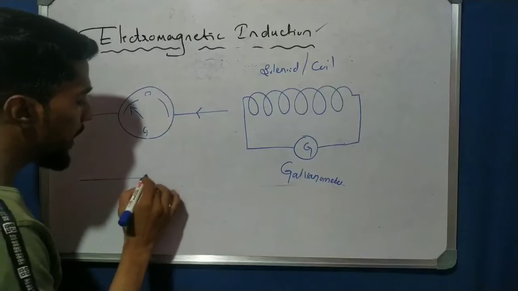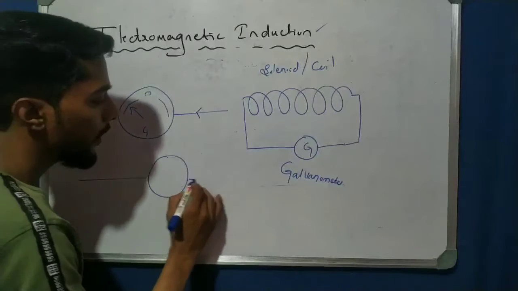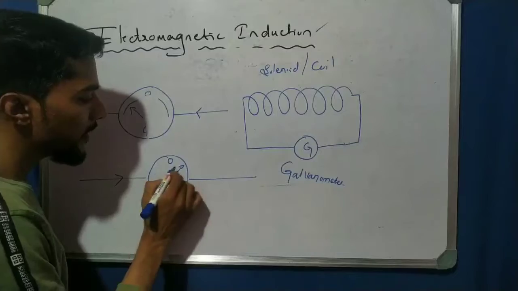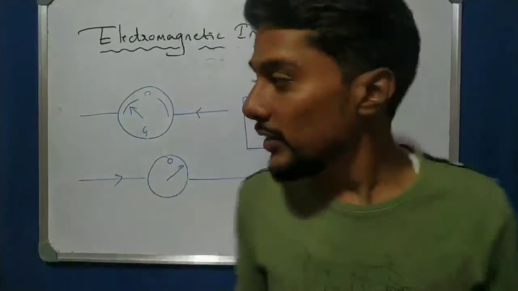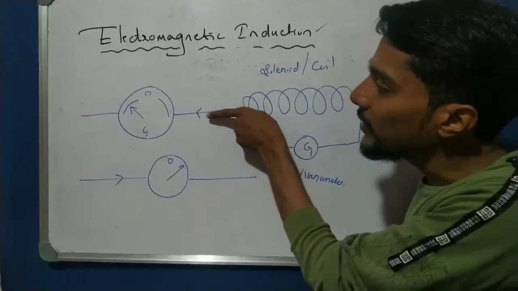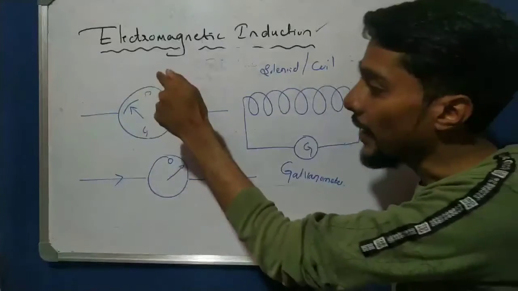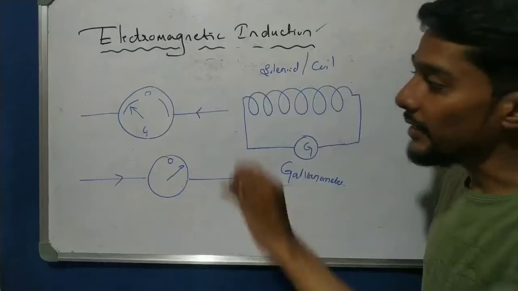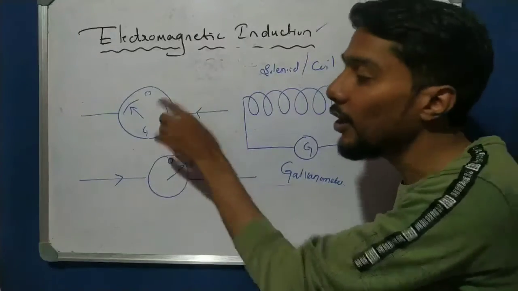For example, here I take the galvanometer. If the current is flowing like that, then it is going to deflect in this direction. This is 0, with the left and right sides. So see here, whenever current flows in this direction, it shows deflection, and the deflection indicates that current is present in the circuit. That is found out by the galvanometer.